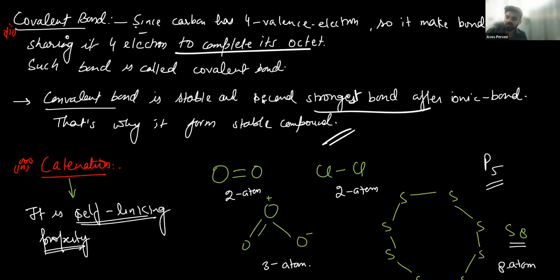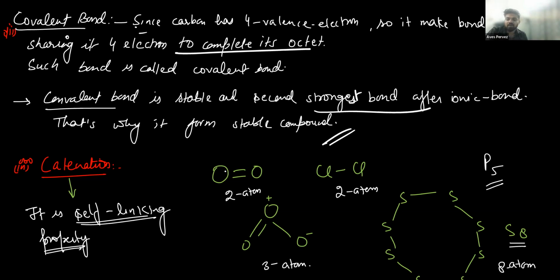So let's move further. If I talk about catenation, what is catenation? Catenation is a self-linking property of an element by which an atom can make bonds to its own kind of atoms, its similar kinds of atoms.